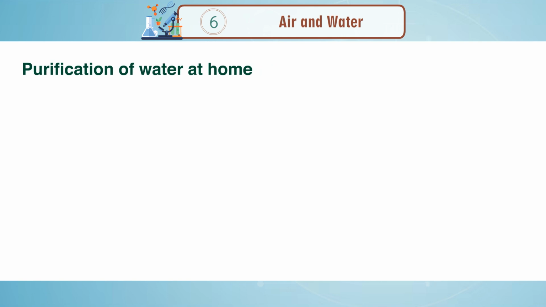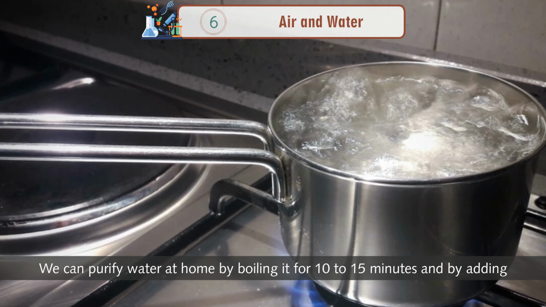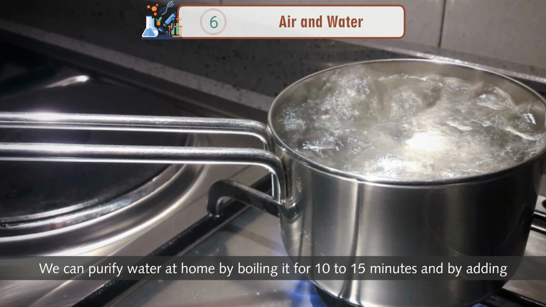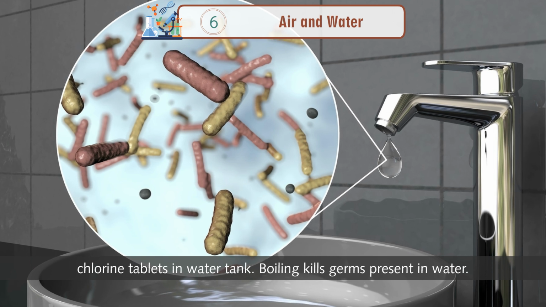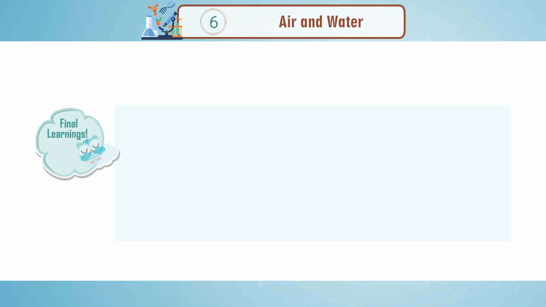Purification of water at home. We can purify water at home by boiling it for 10 to 15 minutes and by adding chlorine tablets in the water tank. Boiling kills germs present in water.